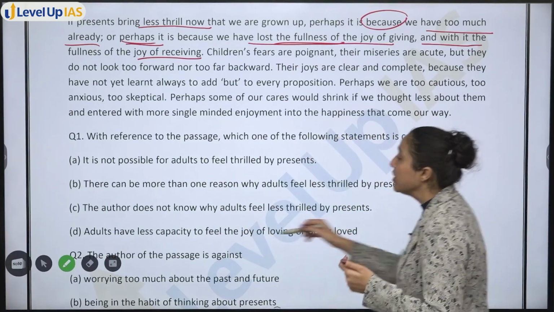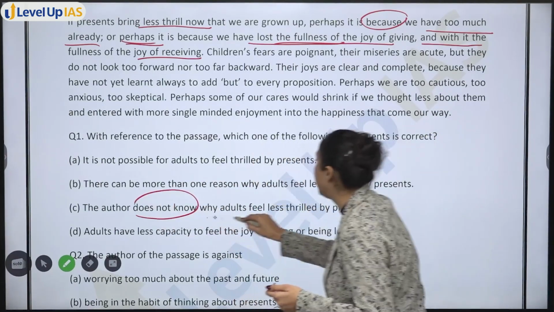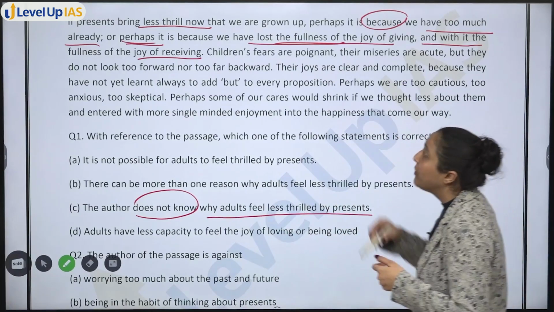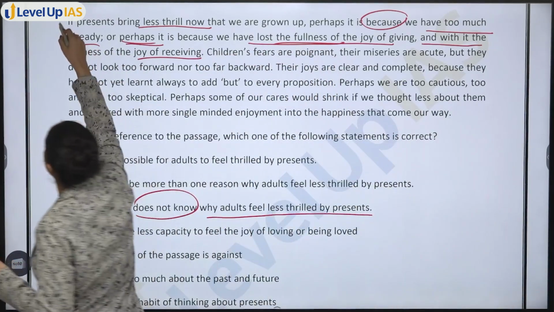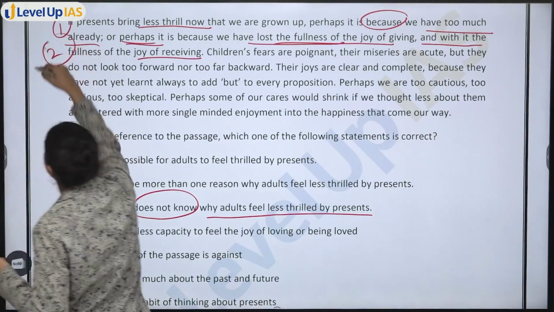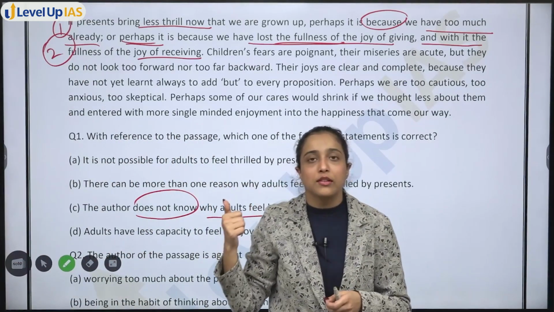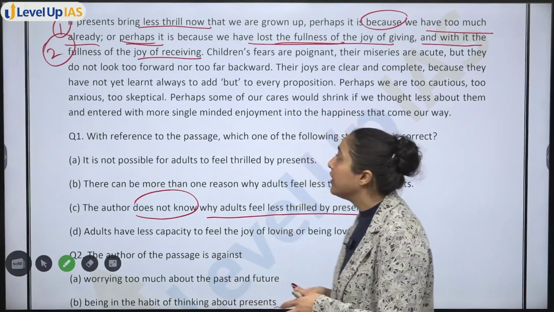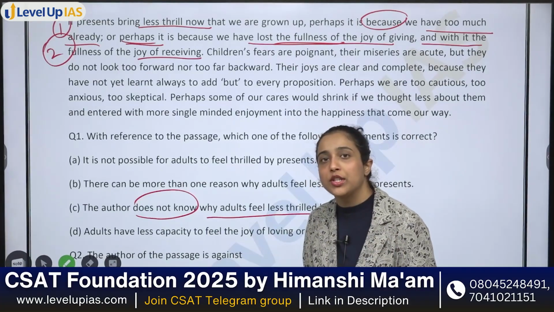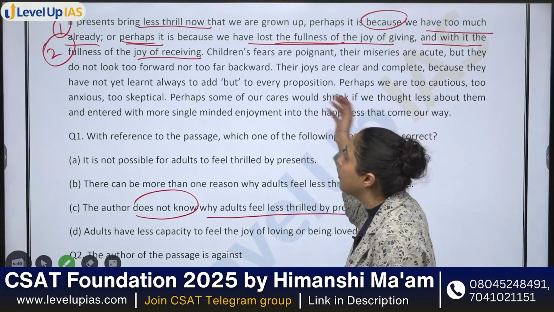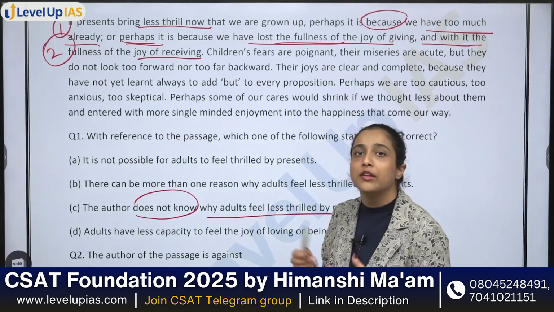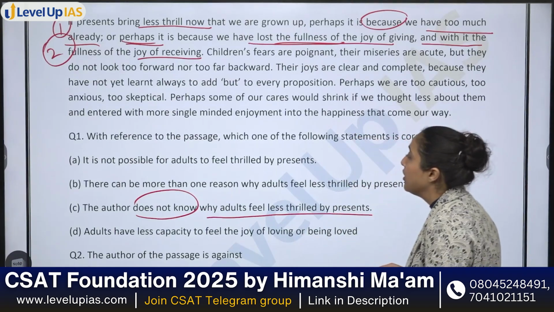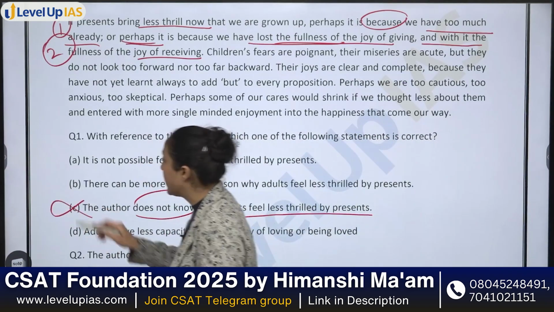See, option C says the author does not know why adults feel less thrilled by presents, but here the author is giving you the reasons. First reason, second reason. Firstly, it is because you already have so much. Second, it is because you are not able to feel the fullness of joy of giving and receiving. Okay, so option C, incorrect.